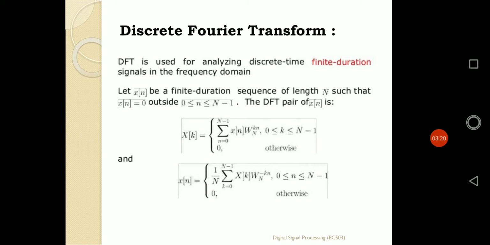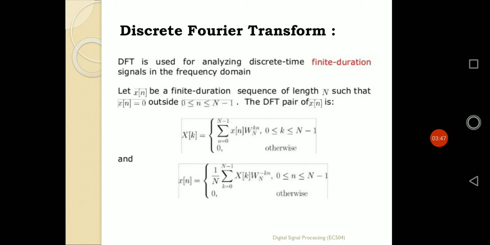So for the DFT pair, if I want to find its discrete Fourier transformation, it will be defined by the frequency term X of k, where k is the frequency index, and it is simply defined as the summation of n from 0 to N minus 1 of x of n times W of N to the power k n, where k ranges from 0 to N minus 1. What is k?